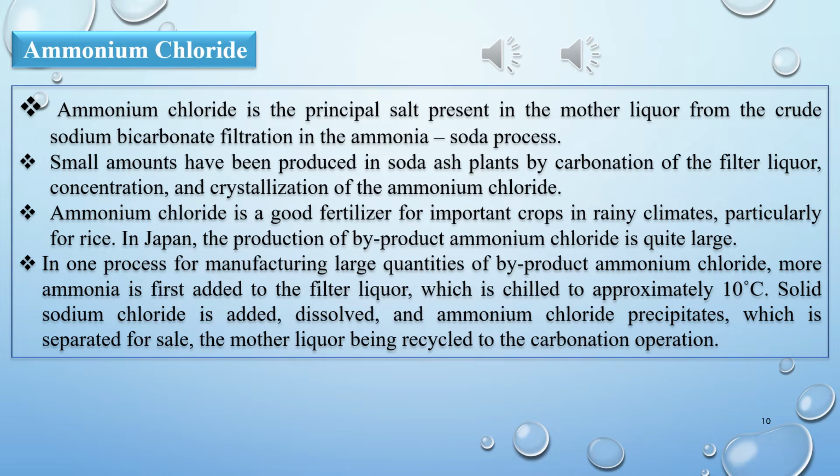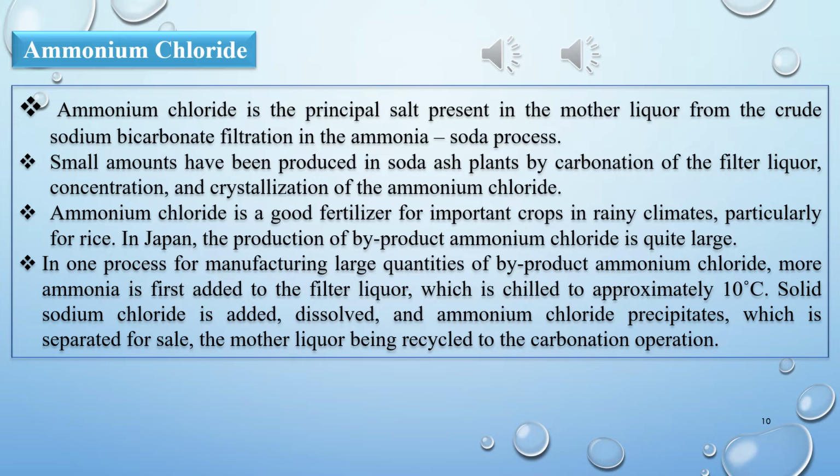So students, after calcium chloride, the next byproduct is ammonium chloride. Ammonium chloride is the principal salt present in the mother liquor from the crude sodium bicarbonate filtration in the ammonia soda process. So students, if you remember, ammonia soda process is the second name of the Solvay process.